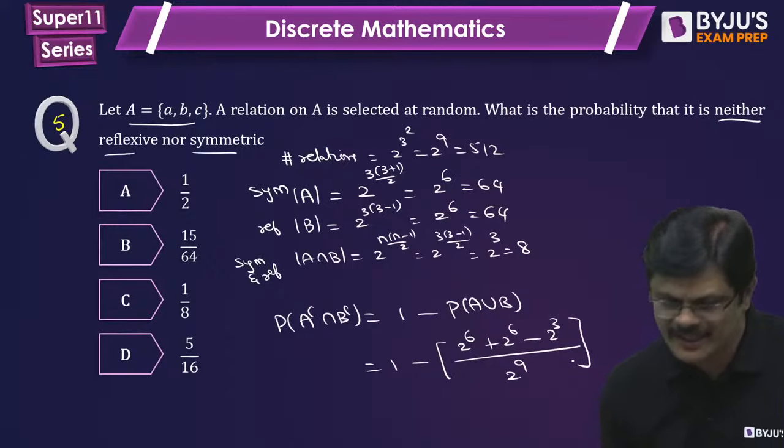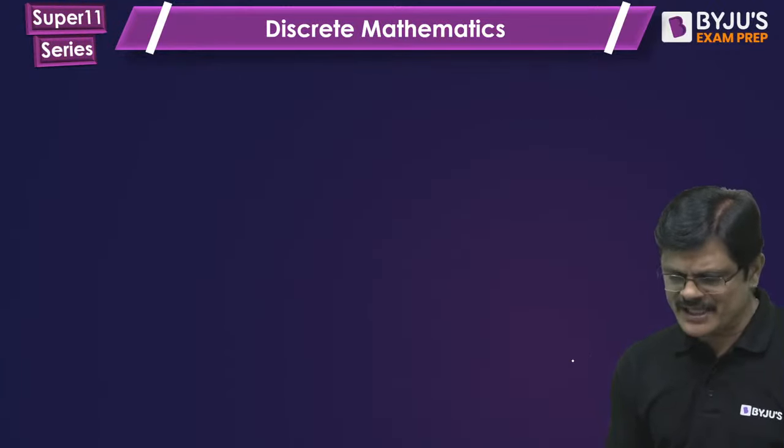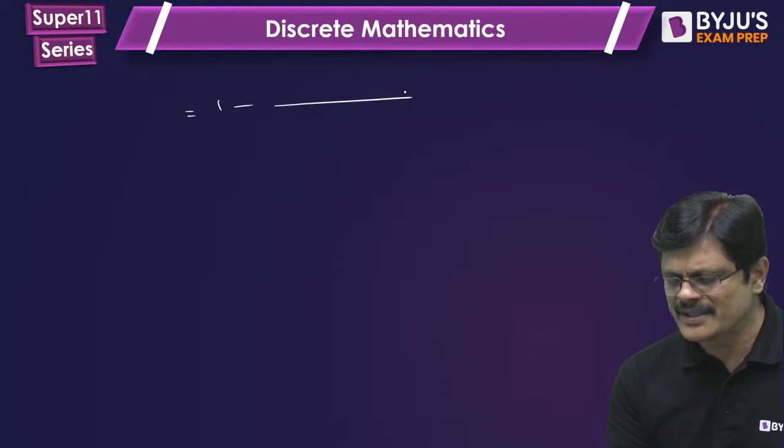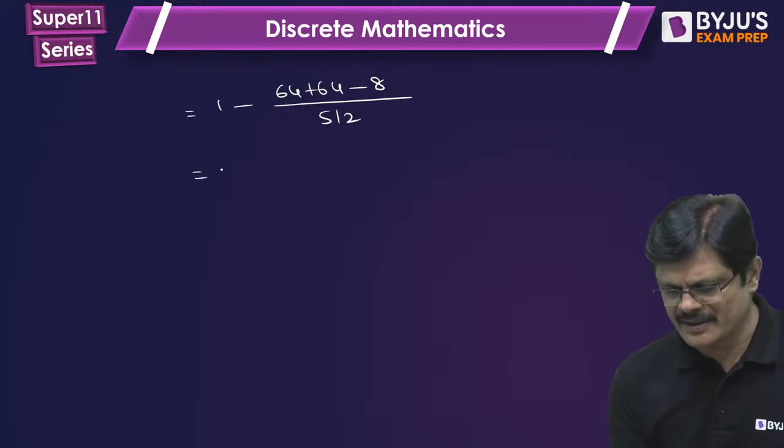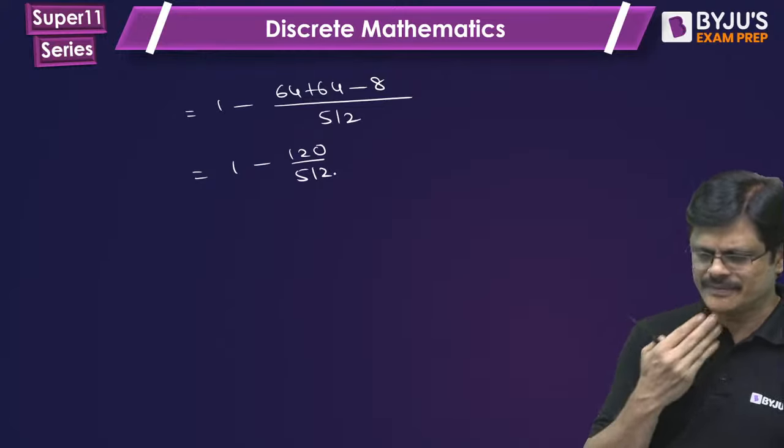That would be the answer. So it is 1 minus, this is 512, this is 64, this is 64, and this is minus 8. That is 120 by 512.